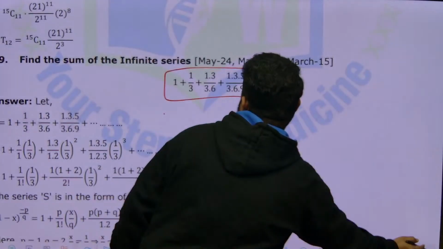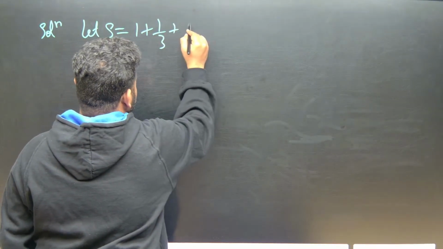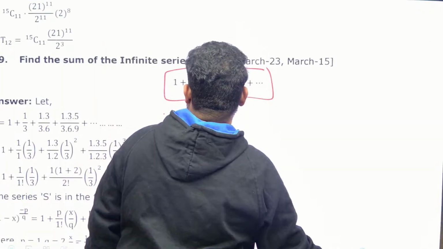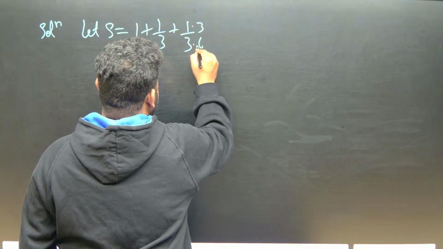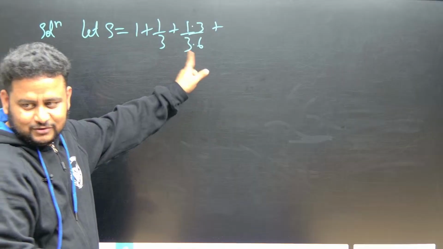Okay. Let S be equal to, what is it that they have given? 1 by 1 plus 1 by 3 into 3 by 6. Correctly, 1 by 3 into 3 by 6. 1 into 3 by 3 into 3 by 3 into 6. Correct? Don't cancel it. Write it as it is. You have to find the value. Don't cancel it.